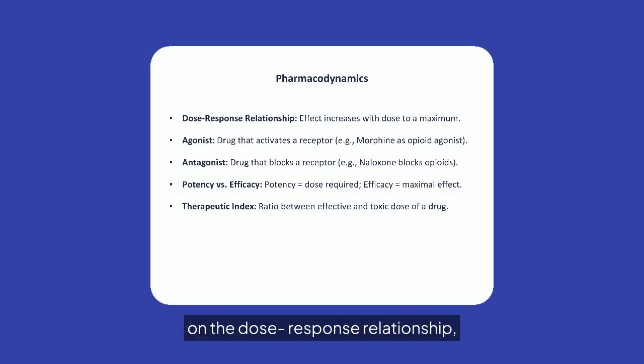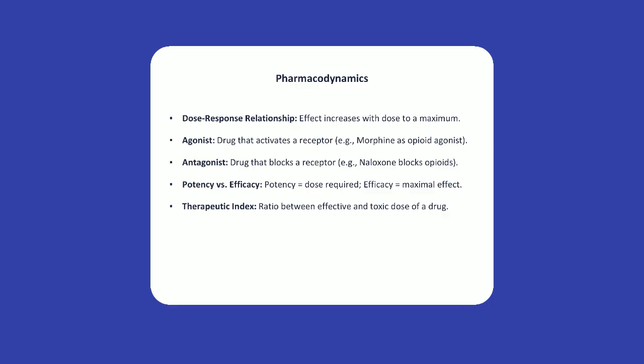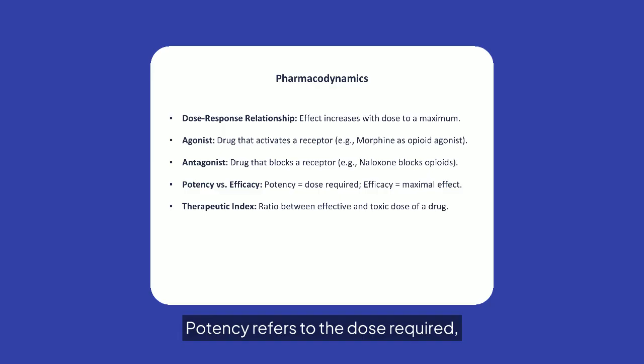Pharmacodynamics focuses on the dose-response relationship, where effect increases with dose. Agonists activate receptors, while antagonists block them. Potency refers to the dose required, and efficacy to the maximal effect. The therapeutic index is the ratio between effective and toxic doses, crucial for safe medication use.